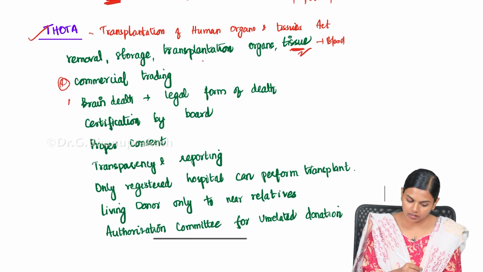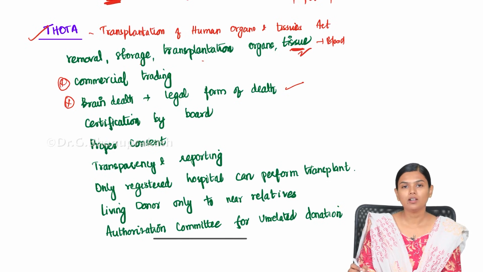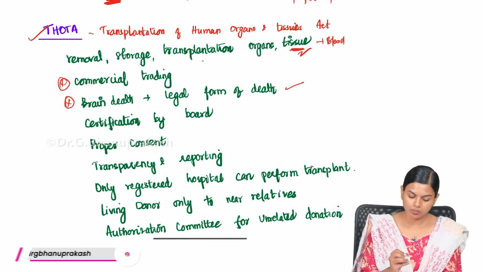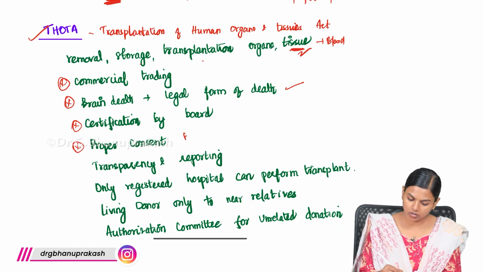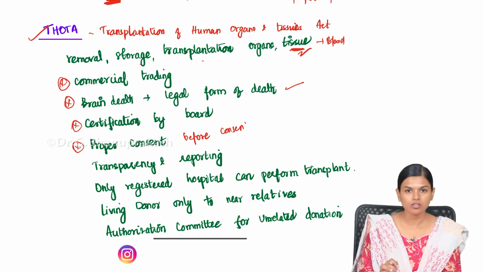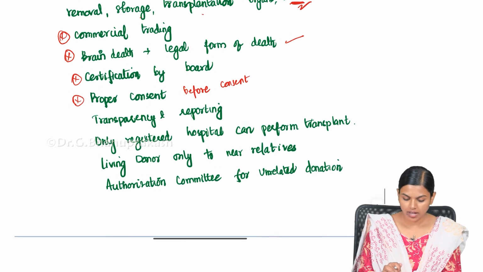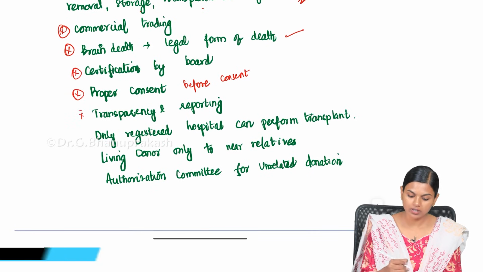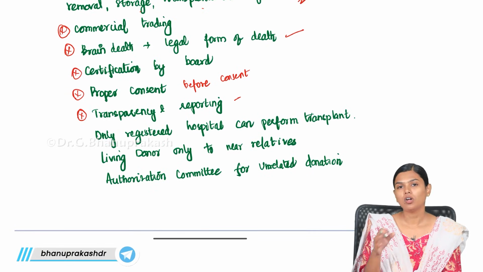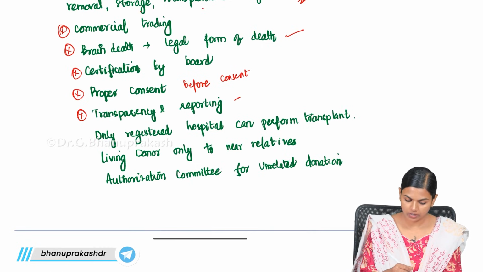And brain death is declared to be a legal form of death. This brain death should be certified by a board of doctors. And proper consent must be taken before donation. Without consent, you cannot take organs. There should be proper transparency and reporting for all the donors and the transplant recipients, and only registered hospitals can do this.